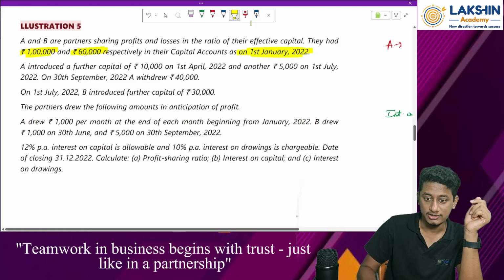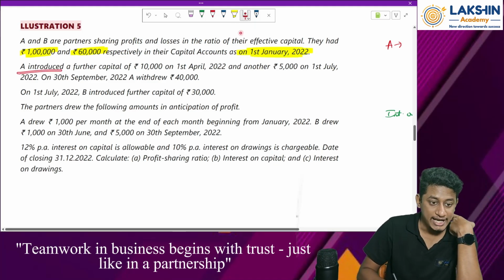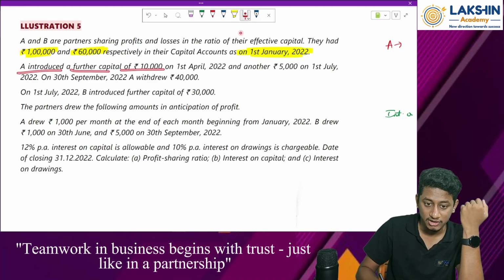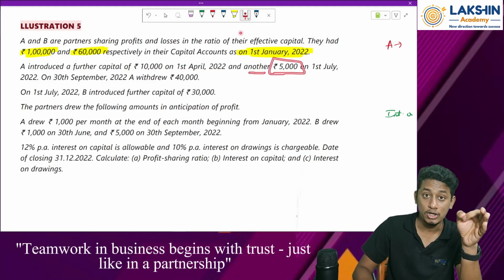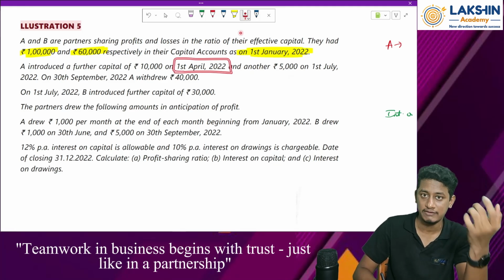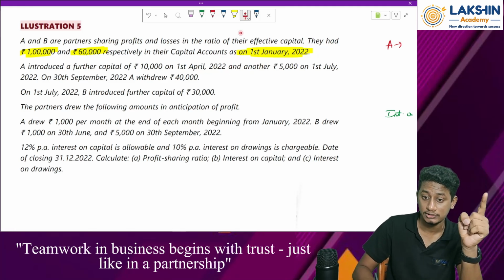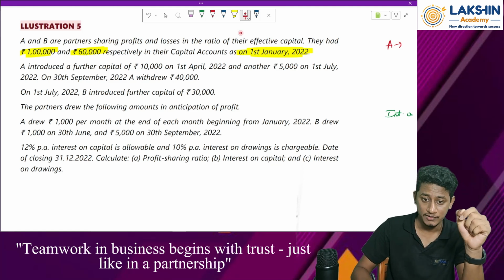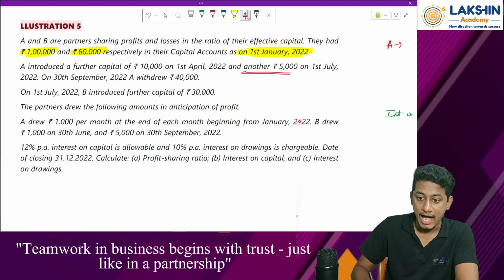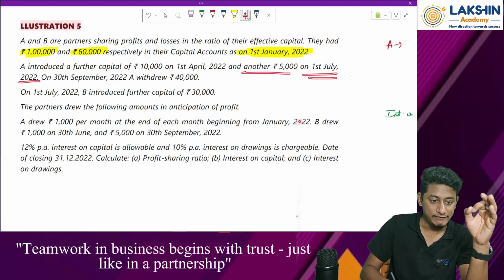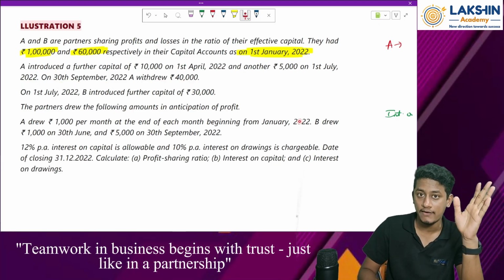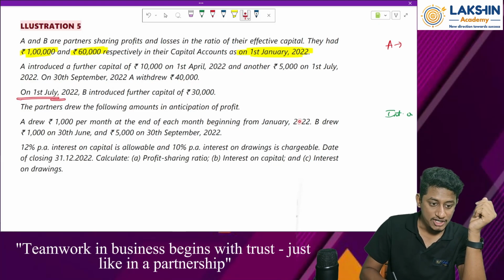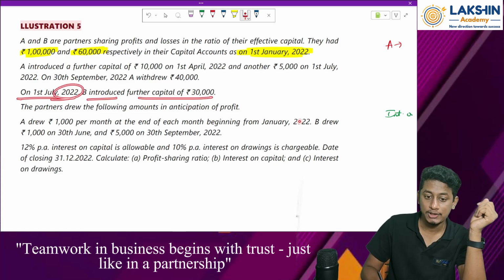On this date. Now, next. A introduced further capital of rupees 10,000 on 1st April, that is after 3 months. We are following the calendar year. Then another 5,000 rupees on 1st July 2022. On 30th September, he withdrew rupees 40,000. On 1st July 2022, B introduced a further capital of rupees 30,000.